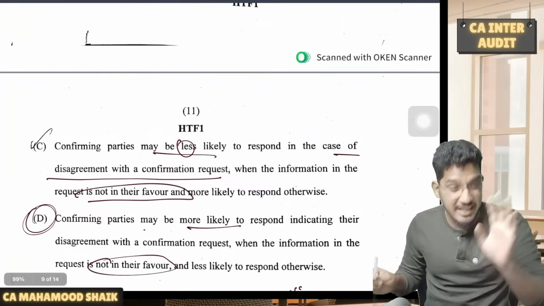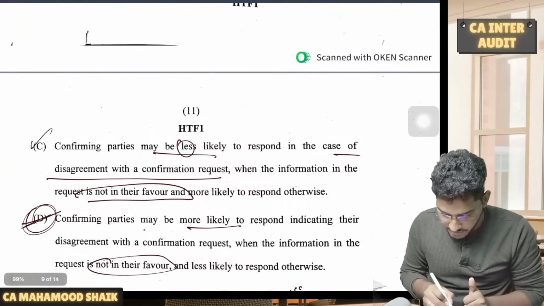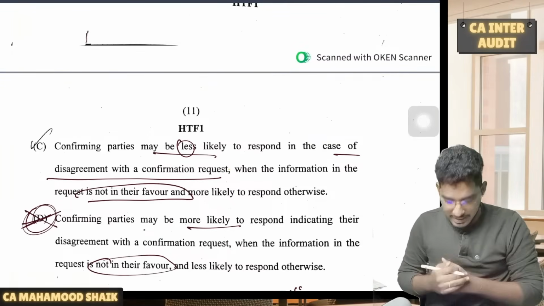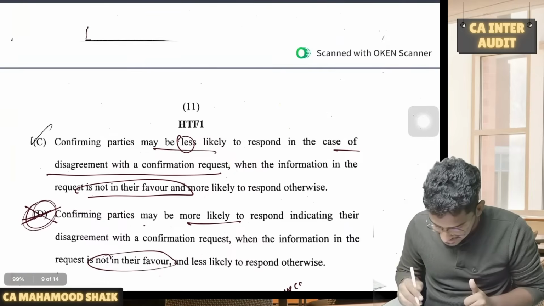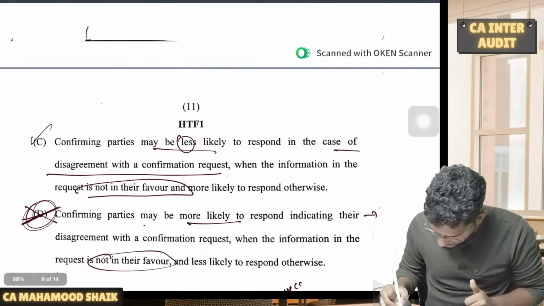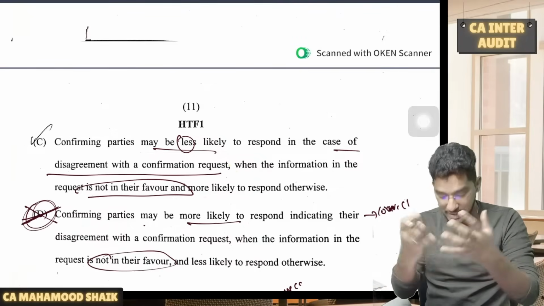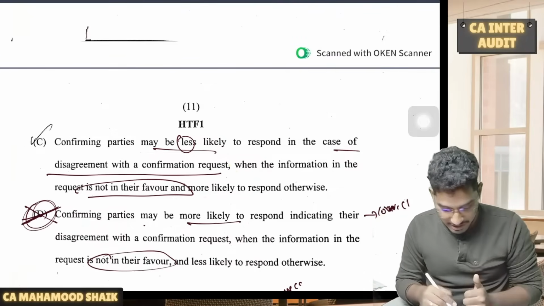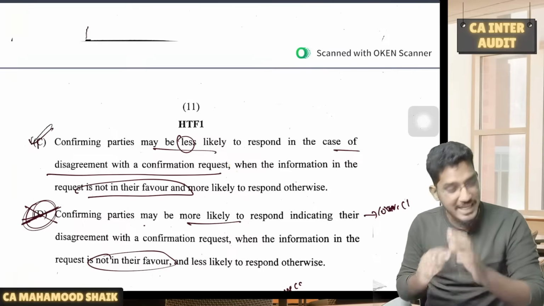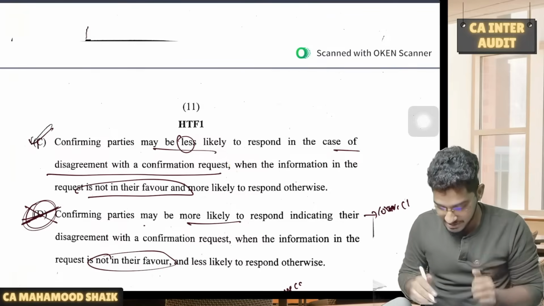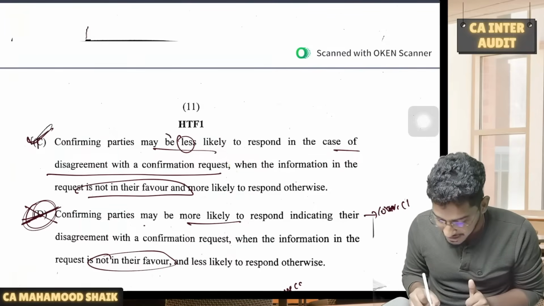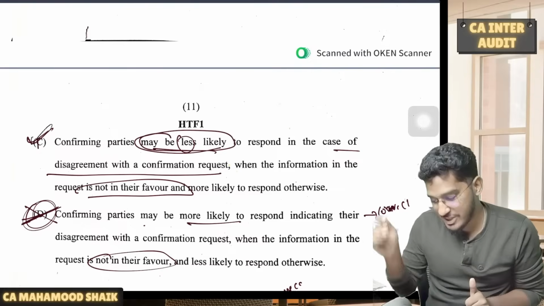They are asking you which is incorrect statement. So sorry guys, they are asking you which is incorrect statement. Yes, you are absolutely correct. So this is the correct statement only. Yeah, sorry. So I explained it correct, but I did not mention the option correctly. Explanation and all is correct, guys. So confirming parties may be less likely to respond.